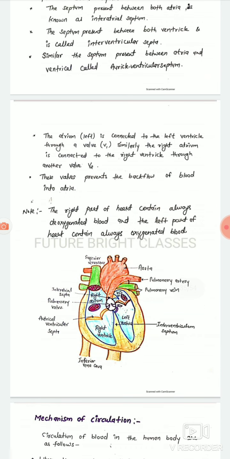The left atrium is connected to the left ventricle through a valve V1. Similarly, the right atrium is connected to the right ventricle through another valve V2. These valves prevent the backflow of blood into the atria. Note, the right part of the heart always contains deoxygenated blood and the left part of the heart always contains oxygenated blood.